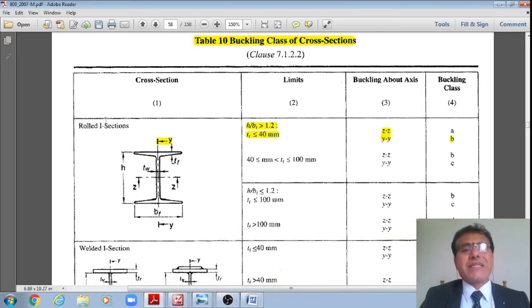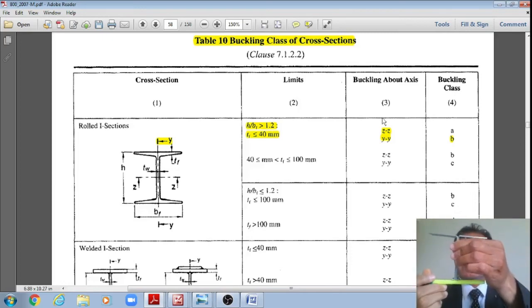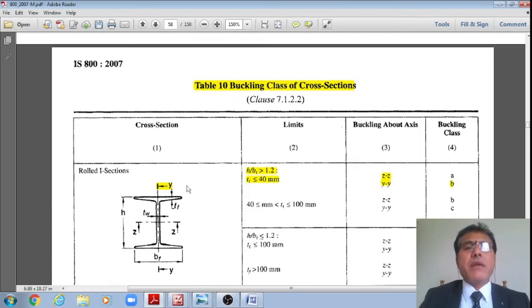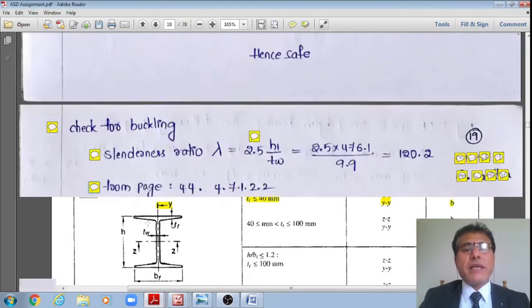For this rolled steel section, if h by bf is greater than 1.2 and thickness of the flange is less than 40 — in this case, our thickness of the flange is much less than 40 — then about the major axis of bending, meaning this horizontal axis, the z axis, the buckling class is A. About this weak minor axis, the buckling class is B. Therefore, let me check this as per Table 10, page number 44. I am doing that calculation, students.